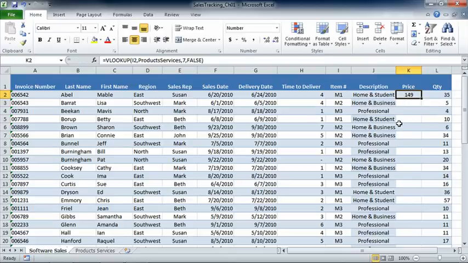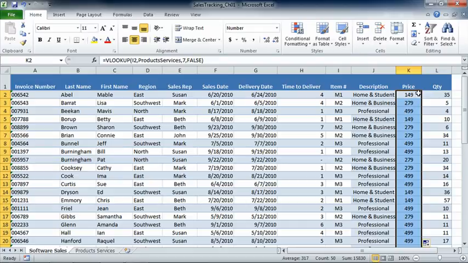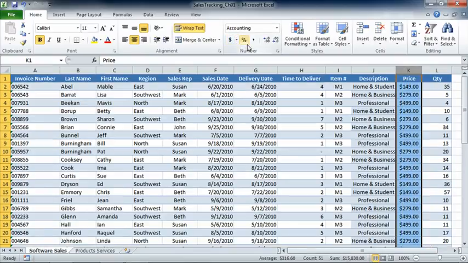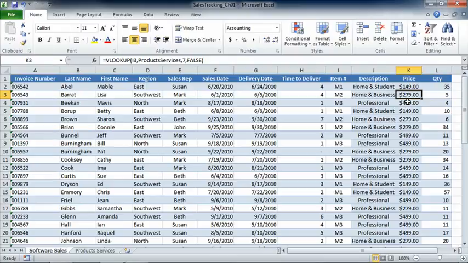There we go, and we can see that the home and student version of the software is $149. Let's go ahead and fill that down. And one last thing, let's go ahead and format it so it actually looks like money. We'll select the column and just do a quick click. And there we go. We were able to use a named region, which is perfectly good, and I actually love using names. But remember, you also could use regular syntax or the regular way of referring to cells and areas.